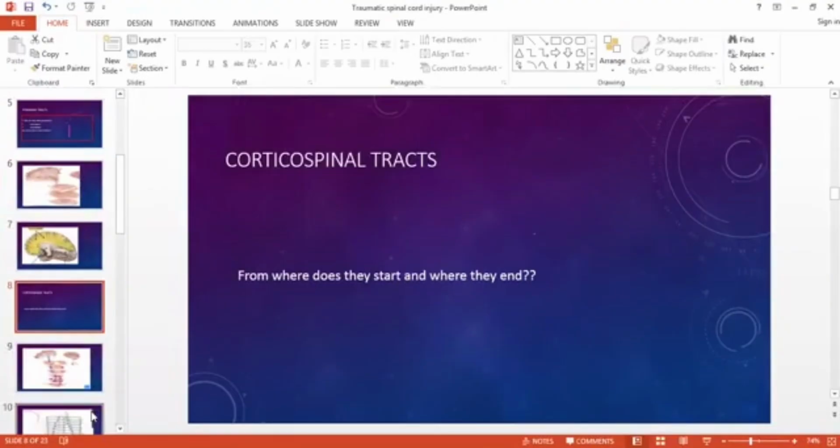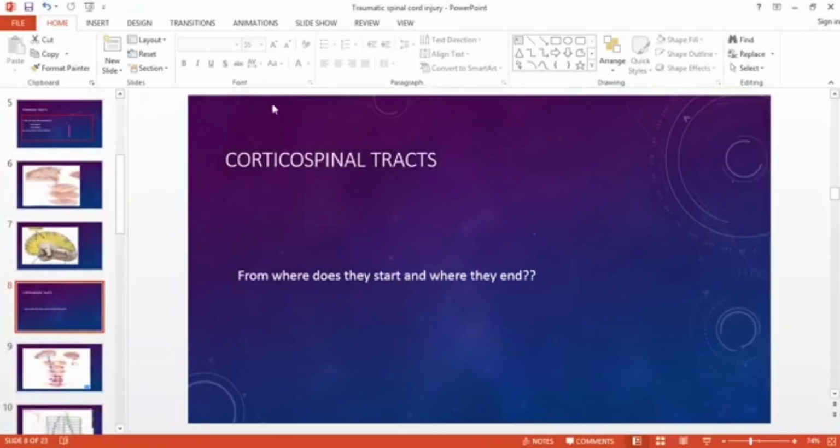So corticospinal tracts, from the name we can conclude that cortico stands for cerebral cortex, and spinal stands for, obviously, the spinal cord.